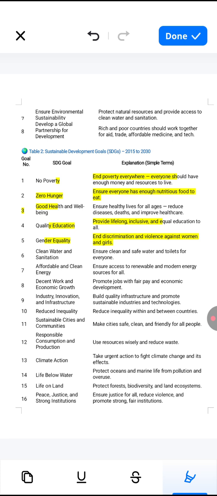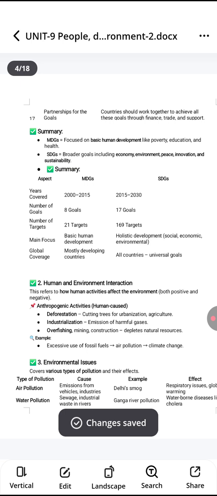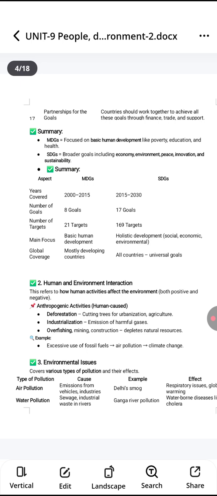Next, we have peace, justice, and strong institutions. That means ensure justice for all, reduce violence, and promote strong and fair institutions. Next, we have partnership for the goals. That means countries should work together to achieve all these goals through finance, trade, and support.